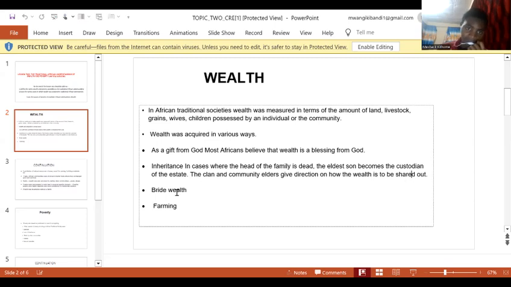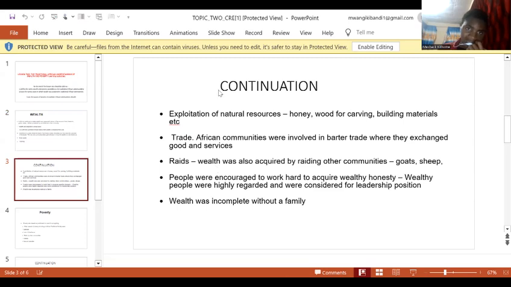The other way by which wealth was acquired was through bride wealth, which was paid to the bride's family. The other one, through farming, they practiced farming and therefore acquired wealth. Wealth was also acquired through exploitation of natural resources, such as honey, wood for carving, and building. They exploited such natural resources to get wealth.